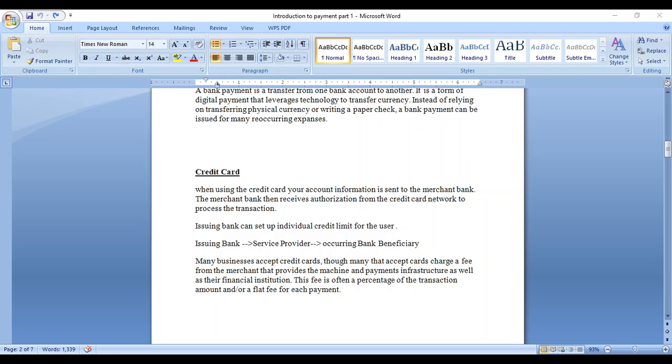These are the conditions that should be checked from the card side. Only after that does the amount go to the service provider. What does the service provider do after that? The service provider checks the beneficiary, in case Amazon is there now, the beneficiary bank and account details. Everything should be validated, and only after that the fund is moved from the service provider to the beneficiary bank.